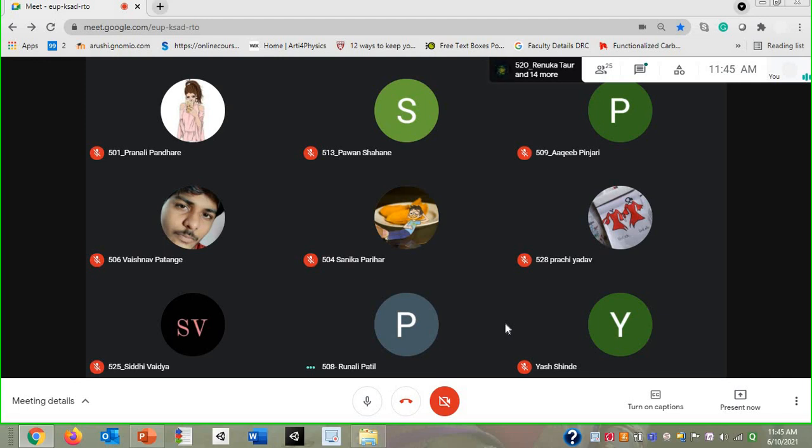See, I don't know the names of all the students, or I can't recall them, but of course as time passes, I'll get to know all the names. But in lecture, if I ask something to particular students, like I know Prachi or Sanika or Pranali or Siddhi, because they are highly responsive students, even Akib or Runali.